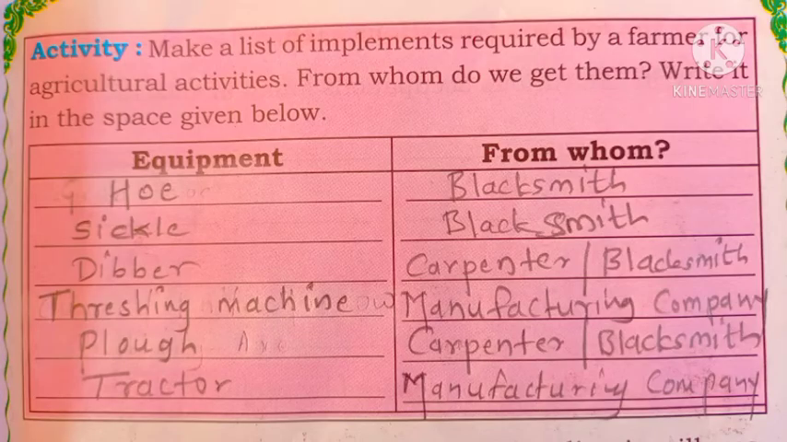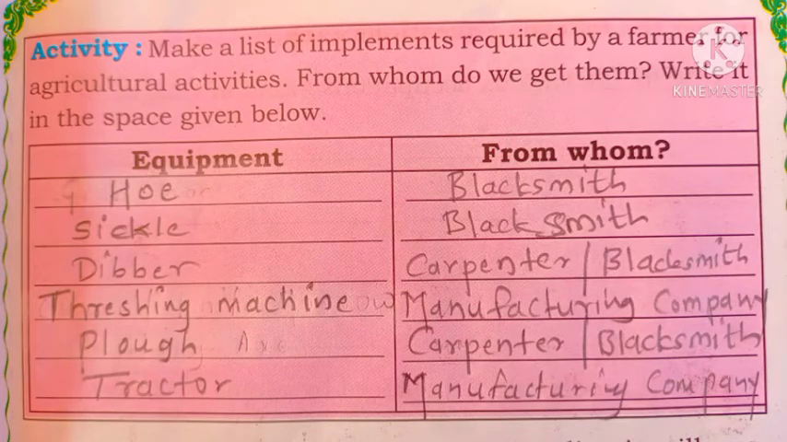Next, see students, one activity is there. Make a list of implements required by a farmer for agricultural activities. From whom do we get them? Write it in the space given below. See here, two columns are there: on one side the equipment, and on the other side from whom we get that equipment.